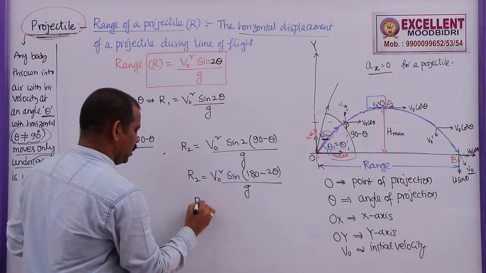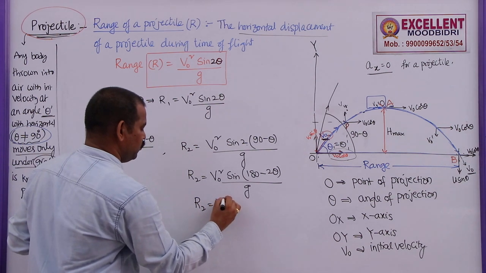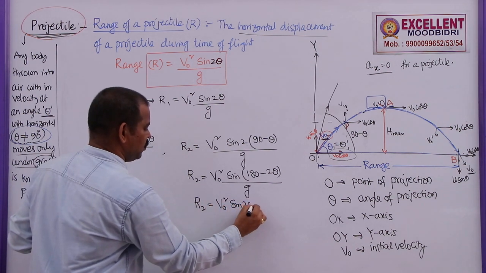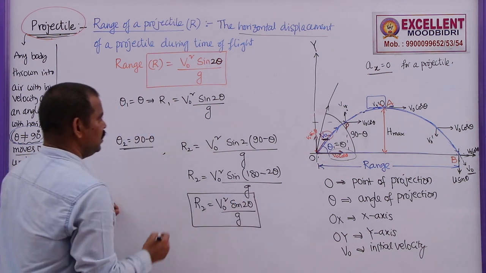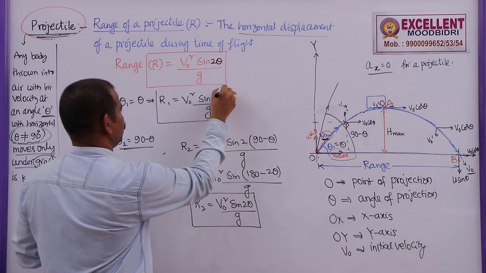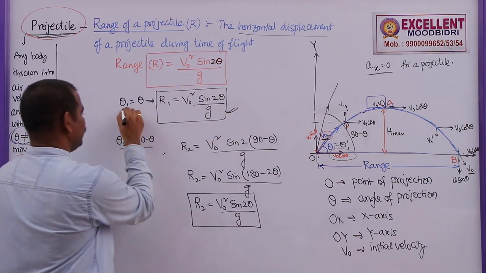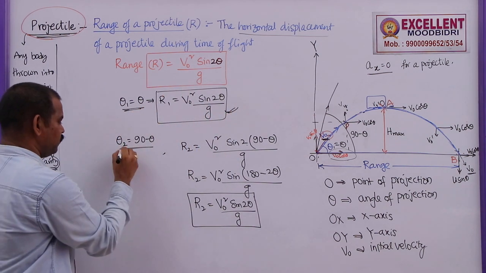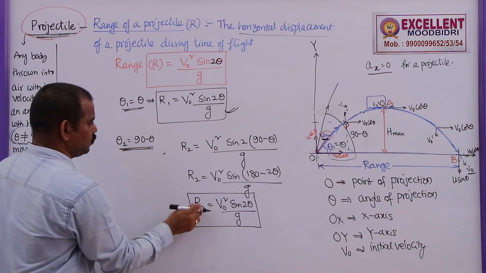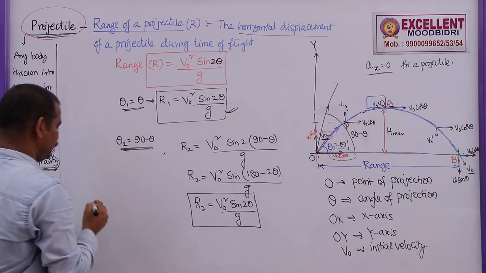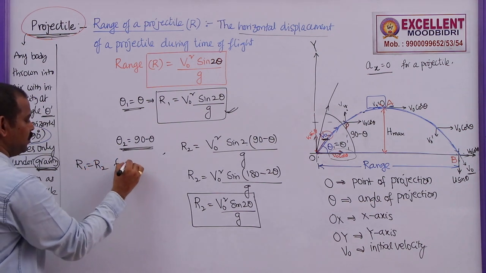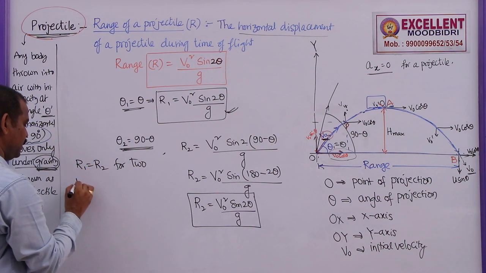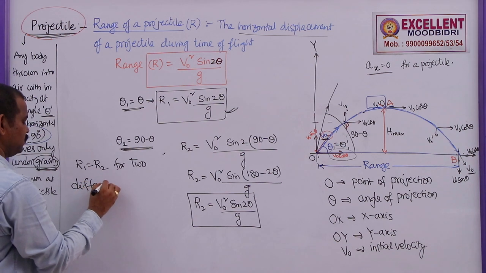So we can write R2 is equal to V naught square sin 2 theta by g. You can see these two expressions. Here R1 is equal to V naught square sin 2 theta by g for this angle of projection, and for this angle of projection also R2 is similar to R1. That means R1 is equal to R2 for two different angles of projections.